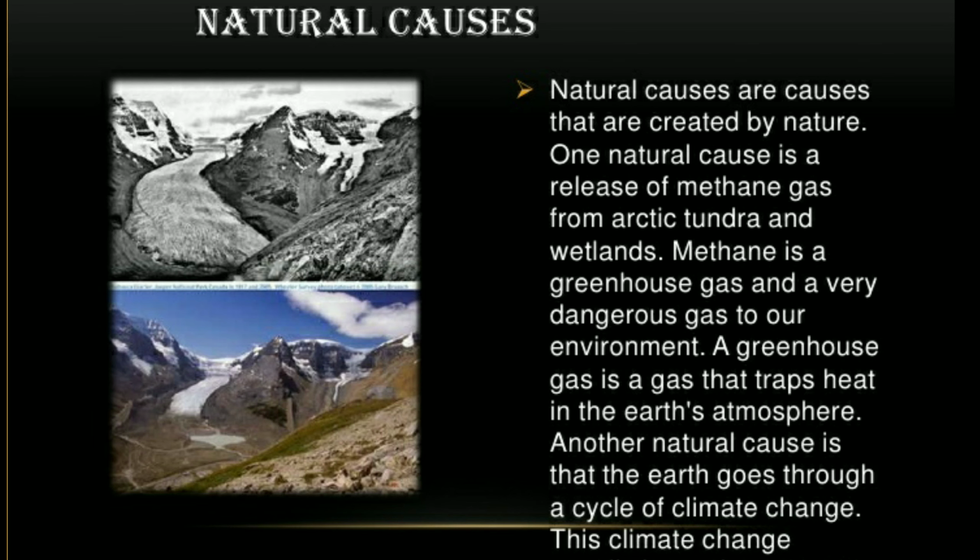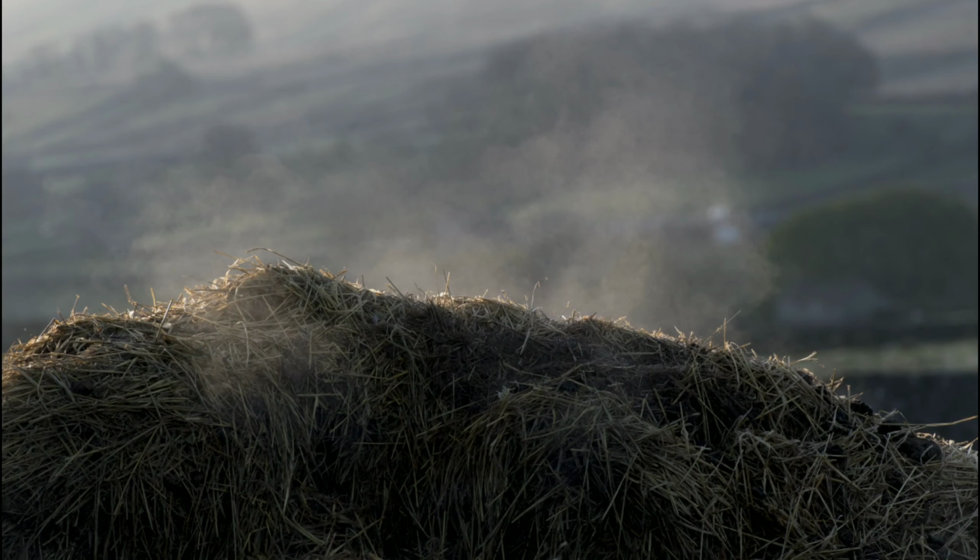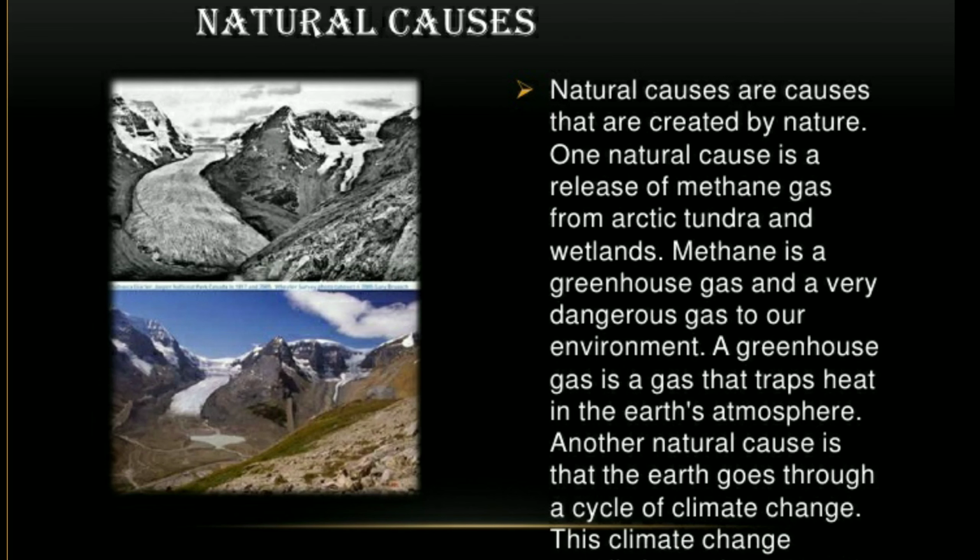One natural cause is the release of methane gas from the Arctic tundra and the wetlands. Methane is a very dangerous gas and it is involved in the greenhouse effect also. It is a greenhouse gas that traps the heat of the atmosphere inside it. Another natural cause is that the earth goes through a cycle of climate change. This climate change usually lasts about 40,000 years.